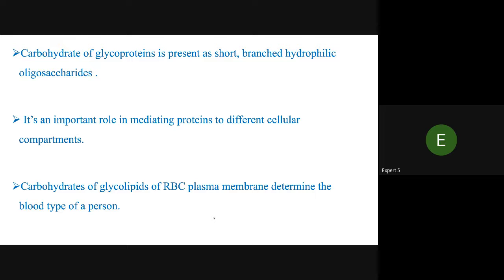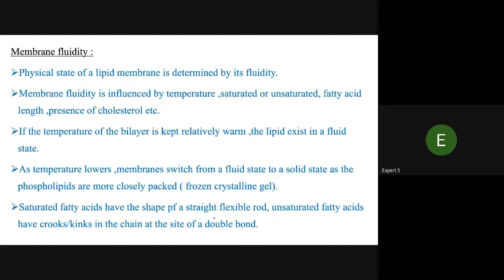This is the main important thing: the glycolipids of the RBC plasma membrane determine the blood type of a person. You can note this down.